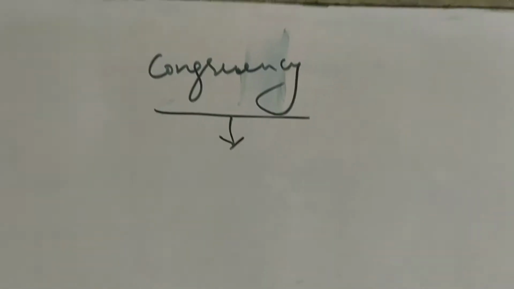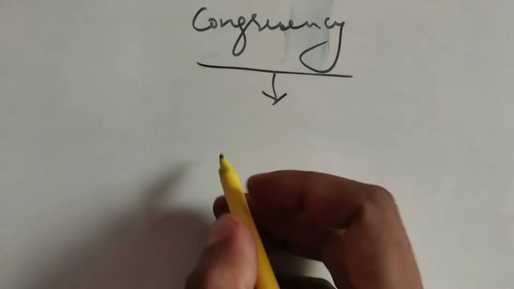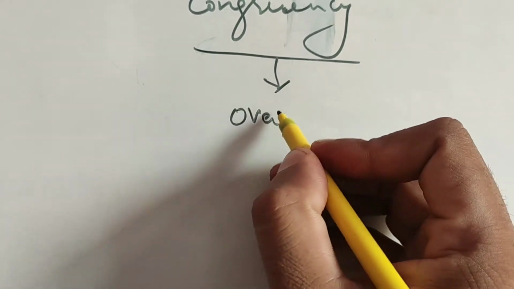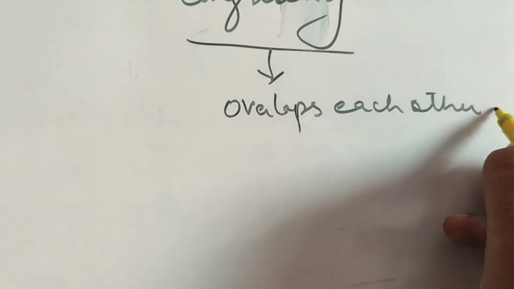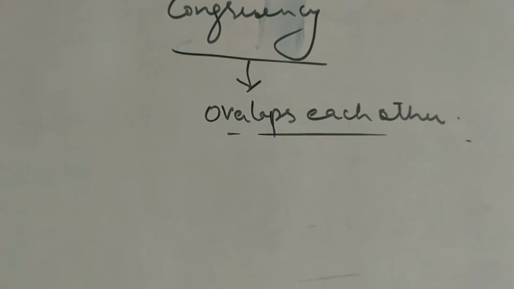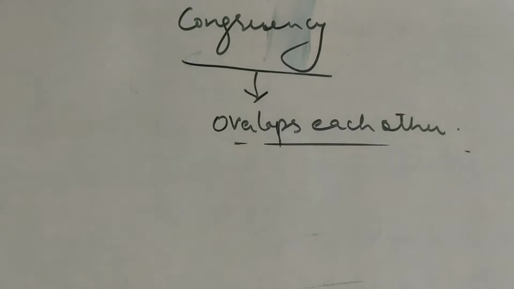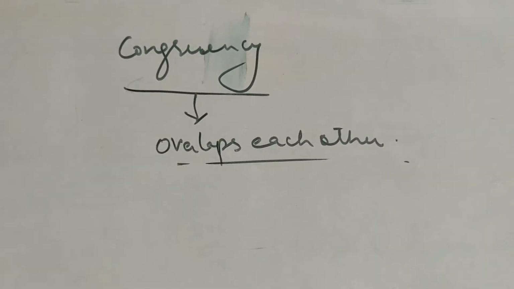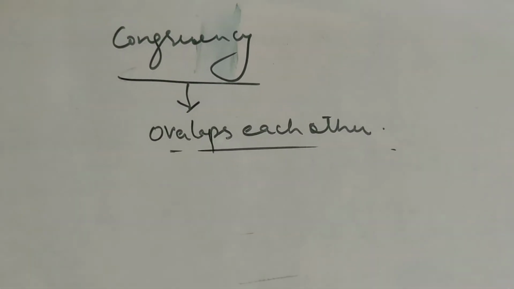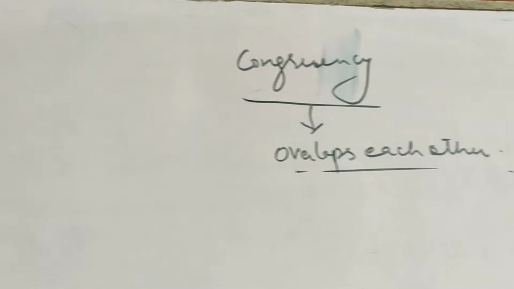Congruency means whenever we have two shapes or two things which exactly overlap each other. Whenever we have two things or two objects which overlap each other, then those two things or shapes are said to be congruent. When two things overlap each other, then they will be congruent.